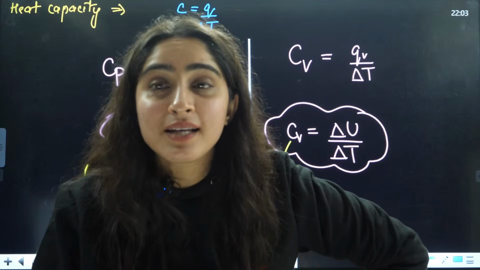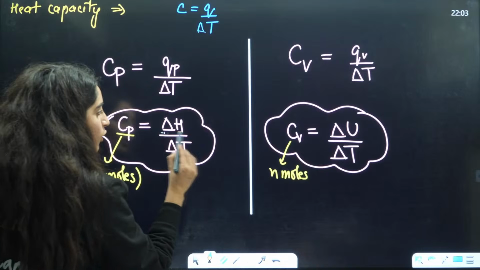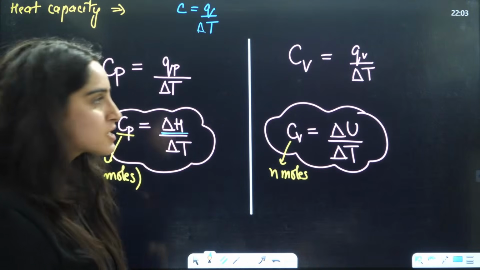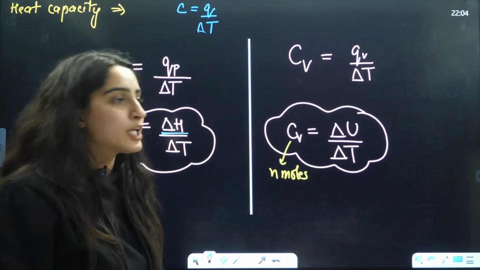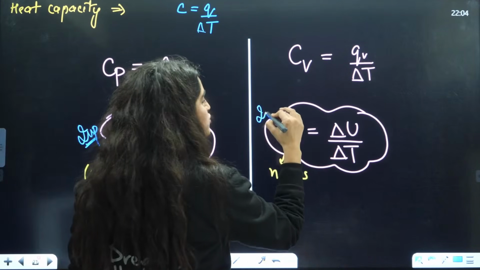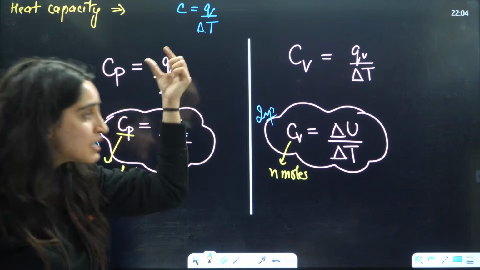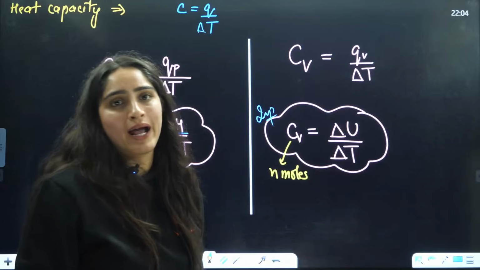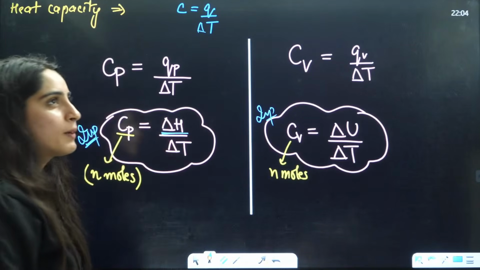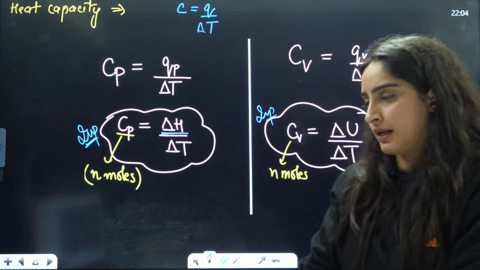Qp is delta H. We have done this before, right? Qv is nothing but delta U, and this is a very important formula again, students: Cp is equal to delta H by delta T, and Cv is equal to delta U by delta T. But ma'am, in my book, something else is written. I'll tell you what they have written.